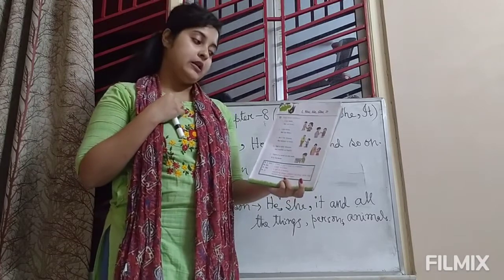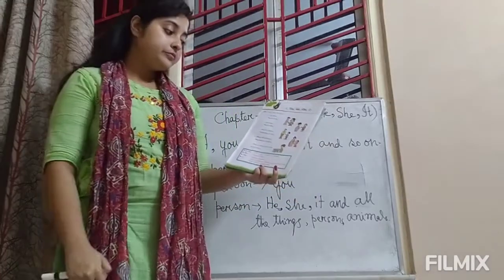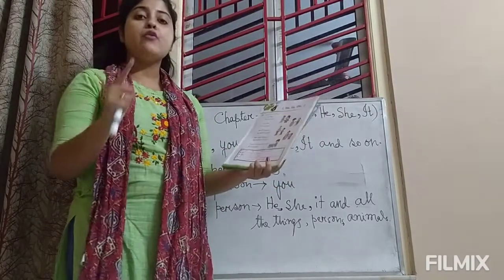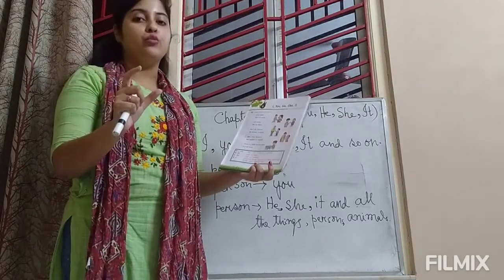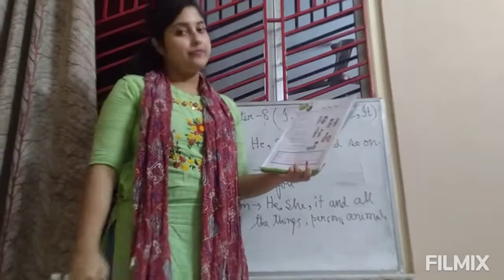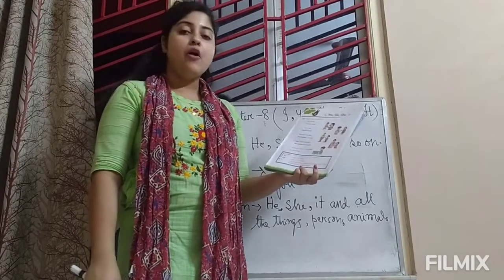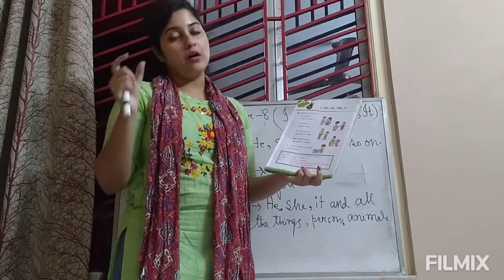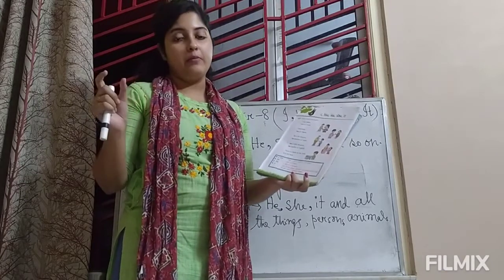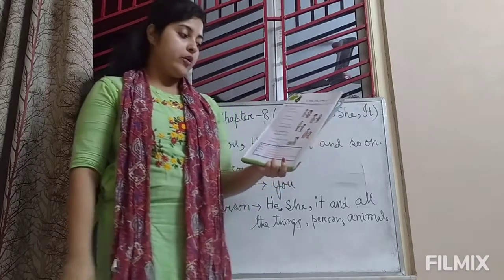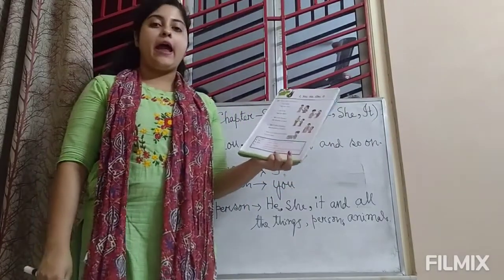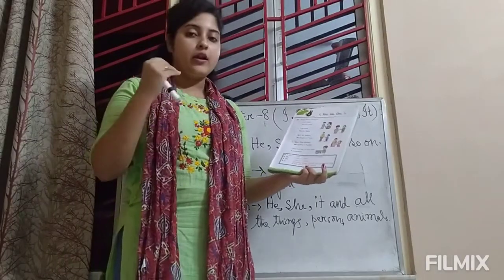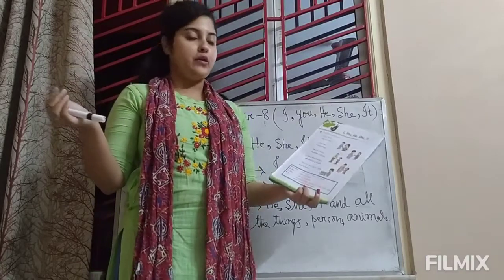Okay, now when I talk about the second person, at that time I will say you are. I will start with you. Okay, you are Vinay. Now I and you, these pronouns can be used for a man and a woman, or a boy and a girl. So I and you can refer to a girl or a boy, a man or a woman.